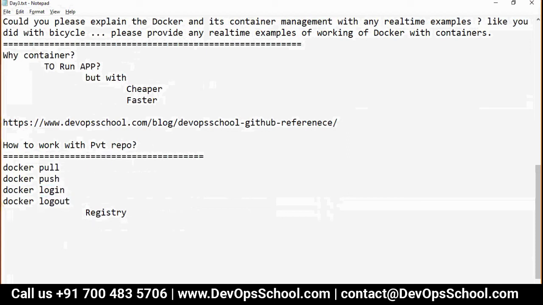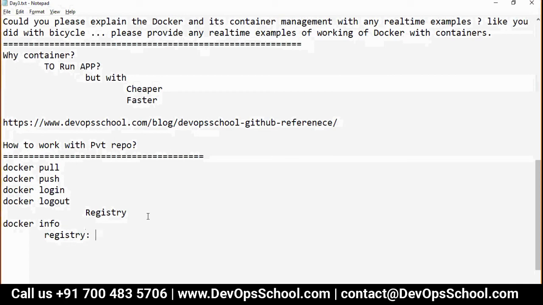Now, I'm sure you might have done docker info. Everyone has done docker info? Yes. In that there is a field called registry. What was the URL?